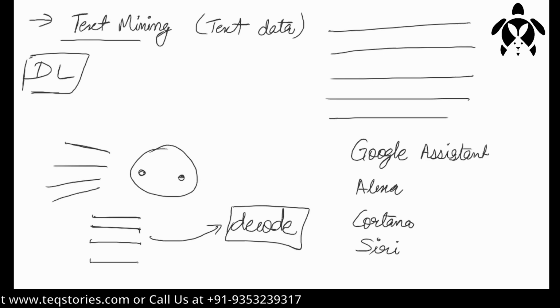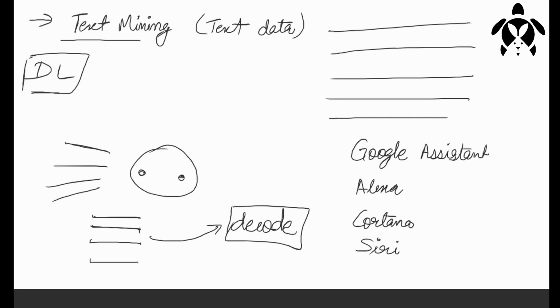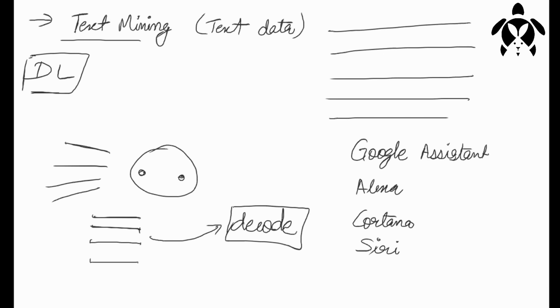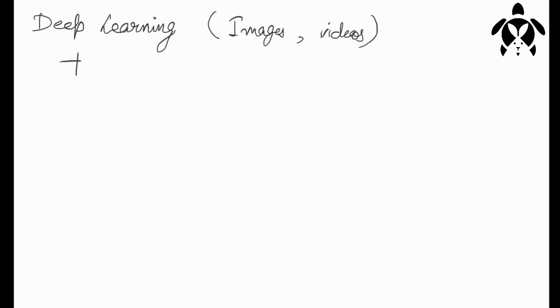So we decode it, and we make it into a structure. From the unstructured data we make it into a structured format, and that's how we classify them. We do classification, we do machine learning. After this, we have deep learning also. In deep learning, there are several algorithms. We have CNN, we have ANN, and we have RNN.